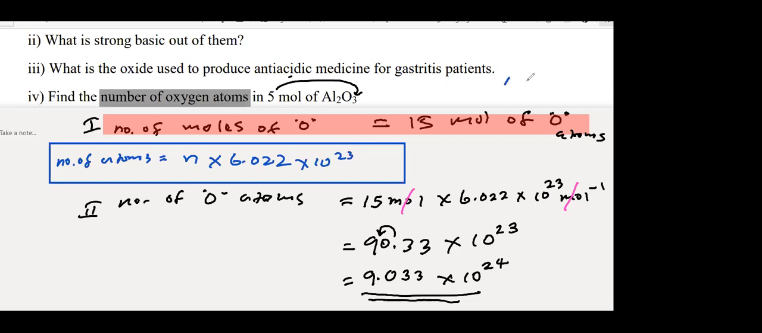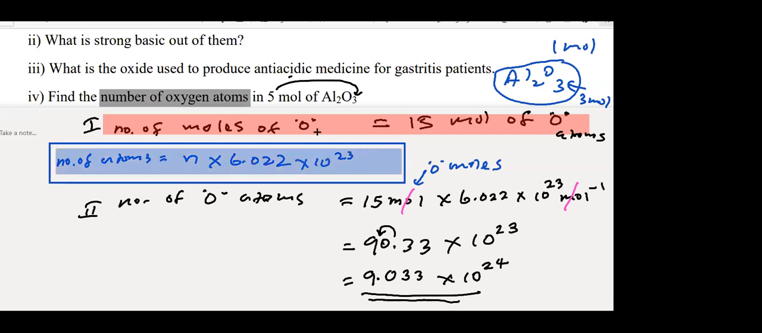If they give just Al2O3, then you can write just 3 atoms. If they tell you 1 mole, then 1 into Avogadro constant. One mole of Al2O3 has 3 moles of oxygen, so you get 3 into Avogadro constant. Here 5 moles, that's why 3 into 5, 15 moles of oxygen into Avogadro constant. Understood? Write the common equation separately: number of atoms equals moles into Avogadro constant.